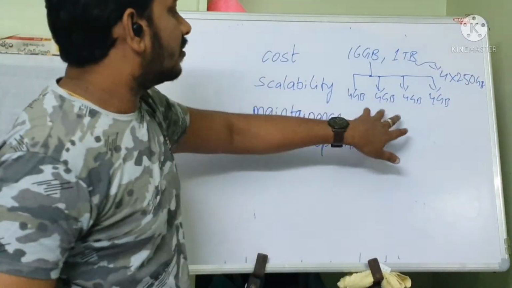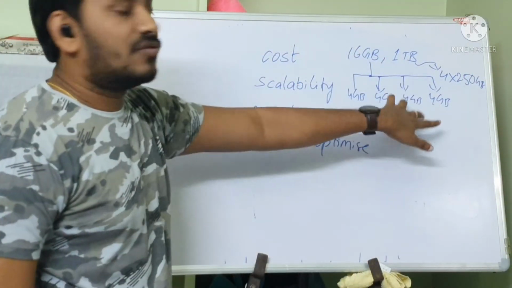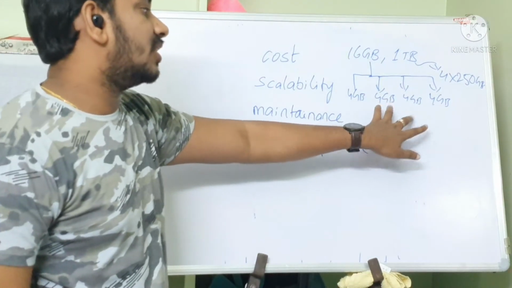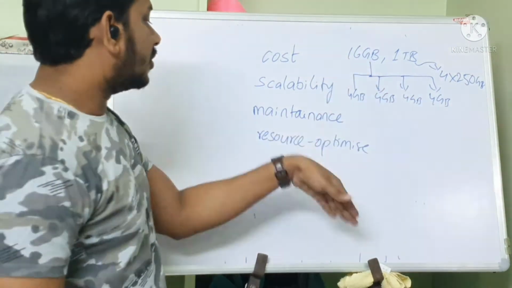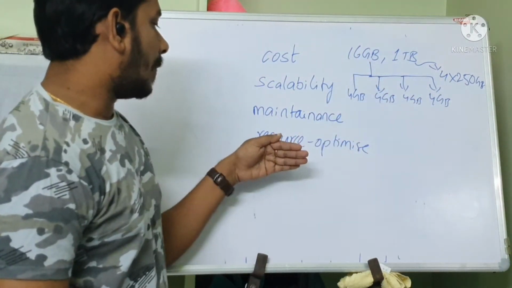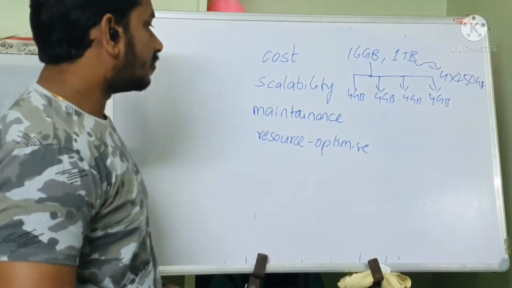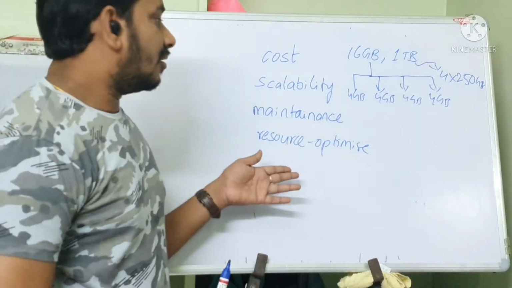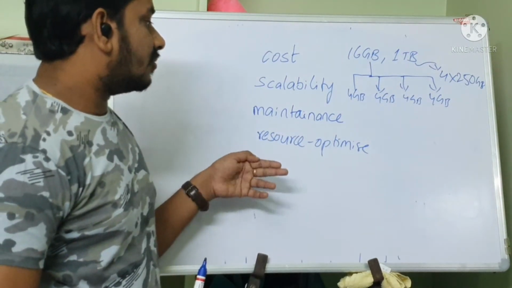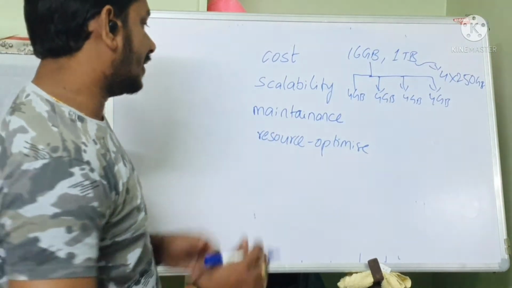You can allocate these resources to 4 servers, I mean 4 logical servers. So that is how you are going to optimize the resources in the virtual server approach. So clearly you can see virtualization is somewhat better than physical server.